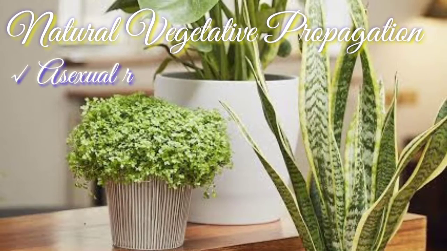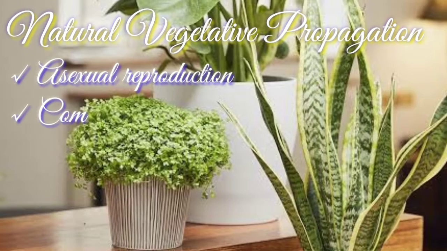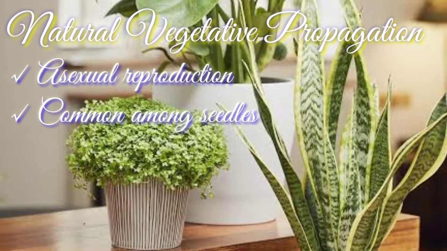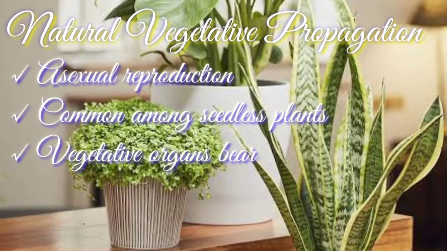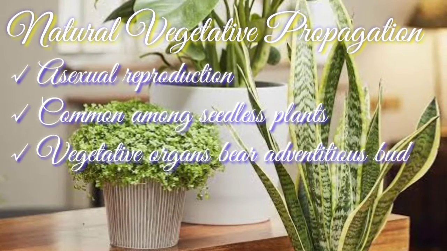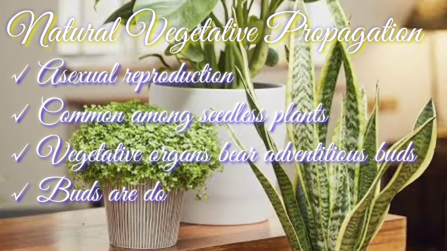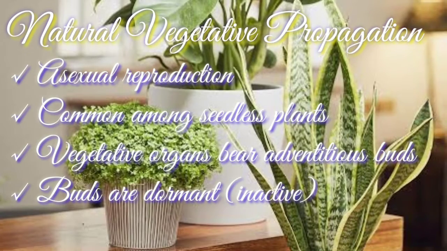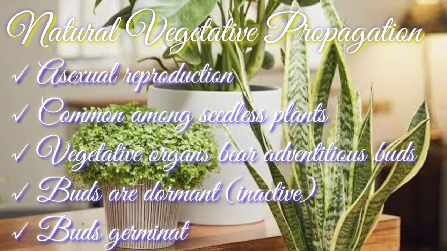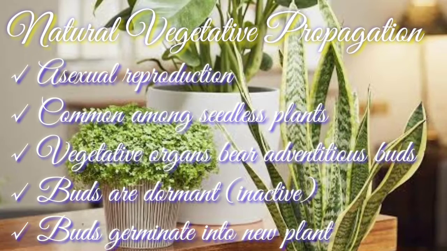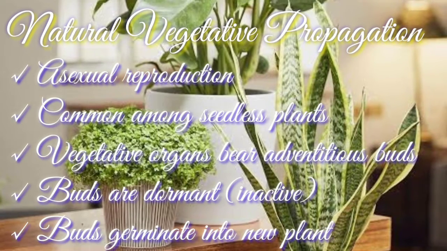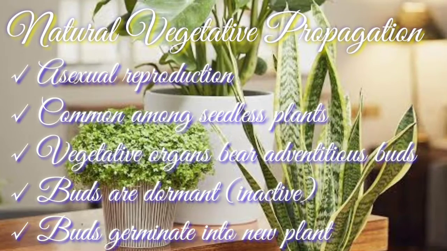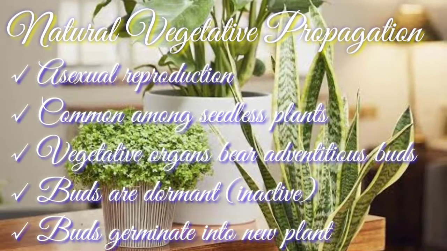It is a mode of asexual reproduction which occurs naturally in plants without the help of any artificial means, that is, humans. Natural vegetative propagation is very common among seedless plants. Vegetative organs such as roots, stems and leaves bear adventitious buds.